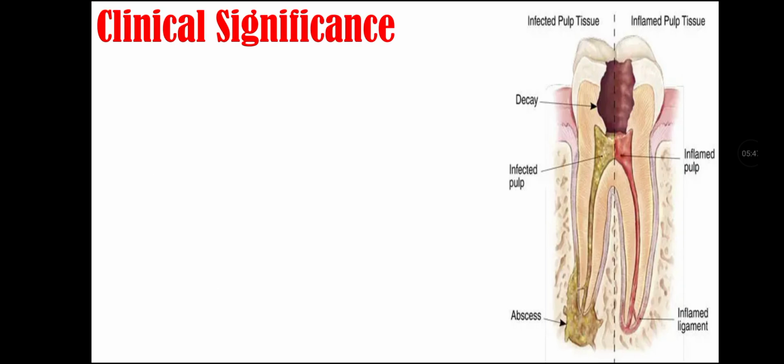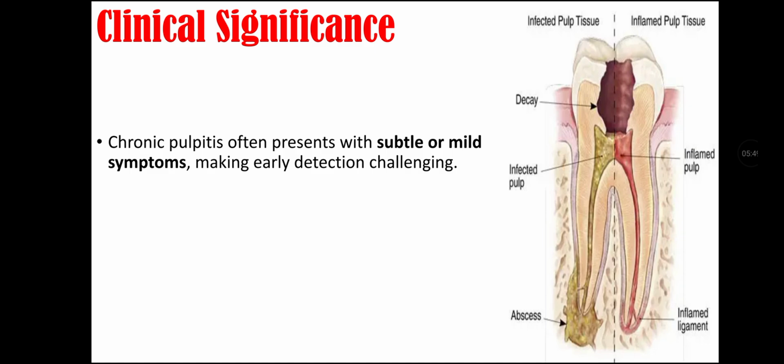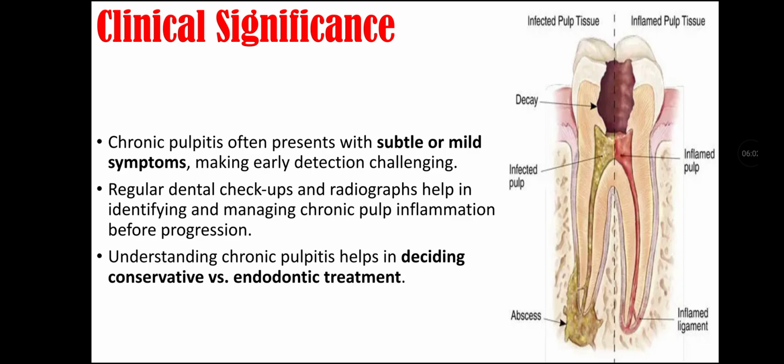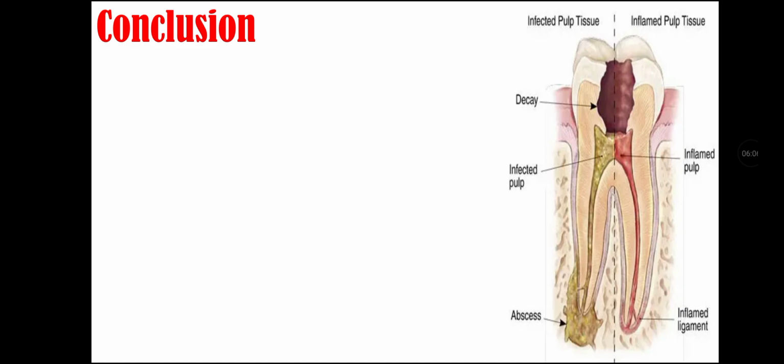Clinical significance of chronic pulpitis. Chronic pulpitis often presents with subtle or mild symptoms, making early detection challenging. Regular dental checkups and radiographs help in identifying and managing chronic pulpal inflammation before progression. Understanding chronic pulpitis helps in deciding conservative versus endodontic treatment.